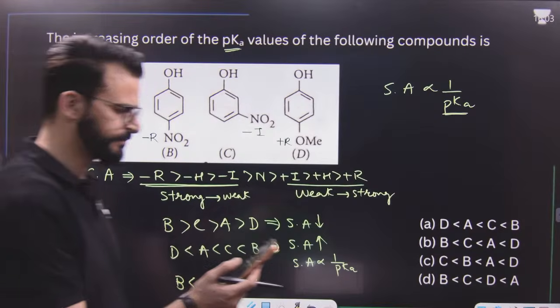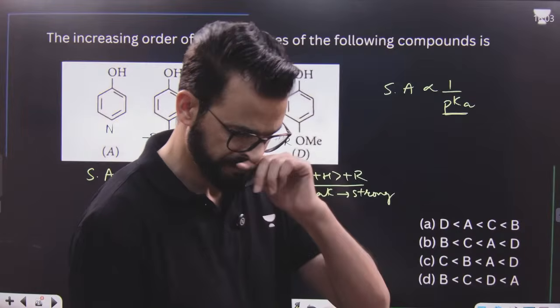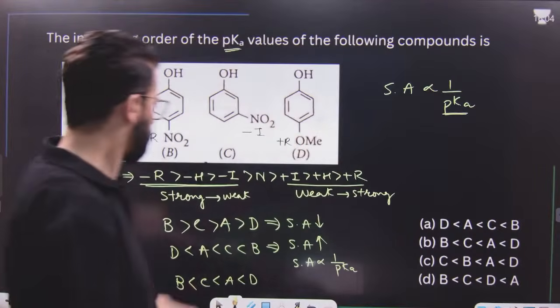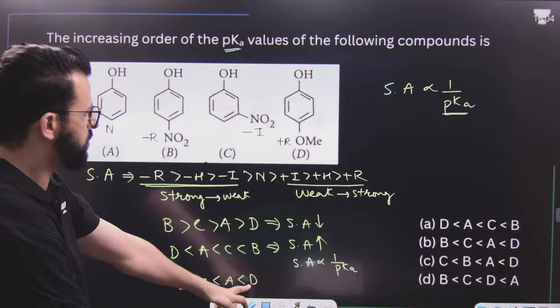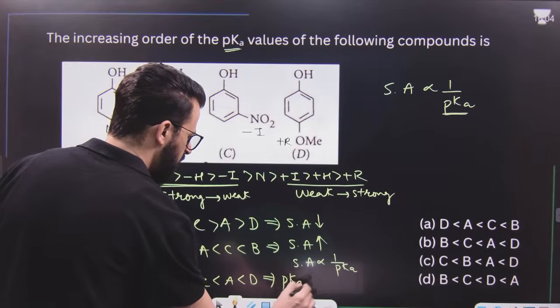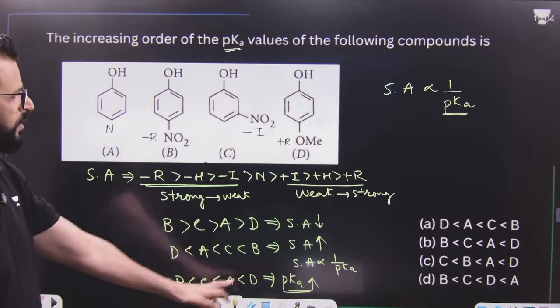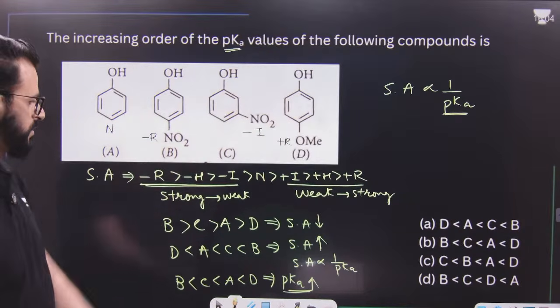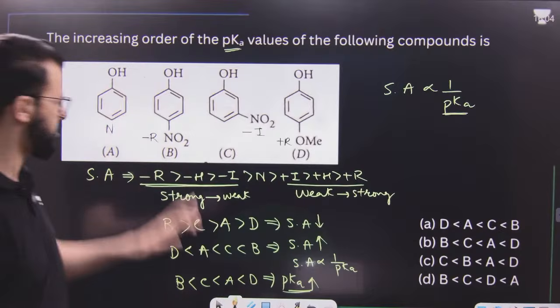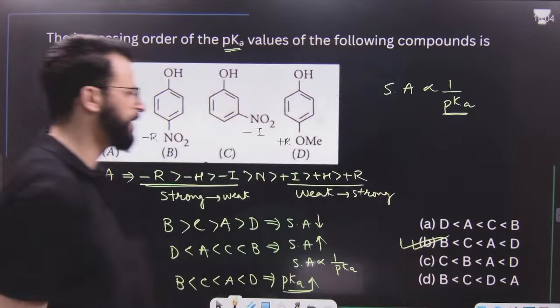Is this point clear? So D has the highest pKa, because this pKa is in increasing order. Highest pKa means weakest acid. Lowest pKa means strongest acid. So it is BCAD. BCAD is option number B.